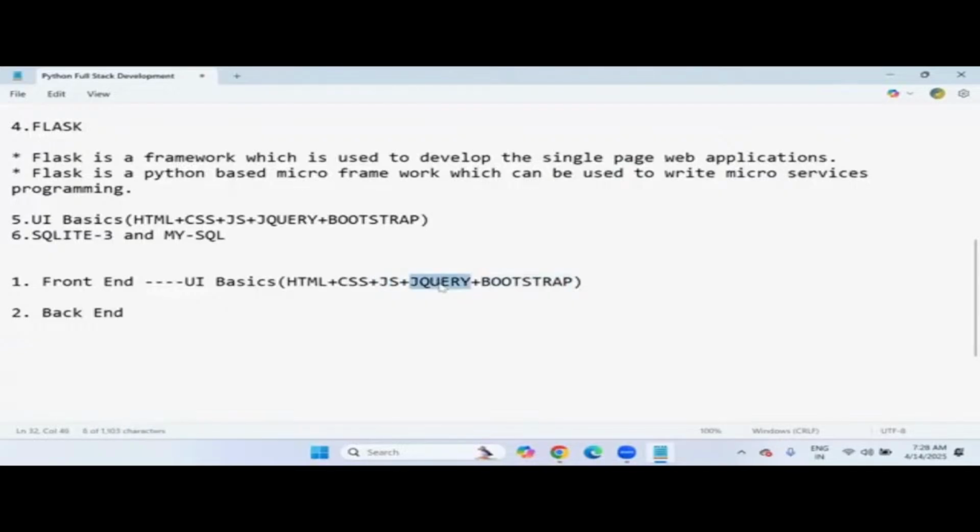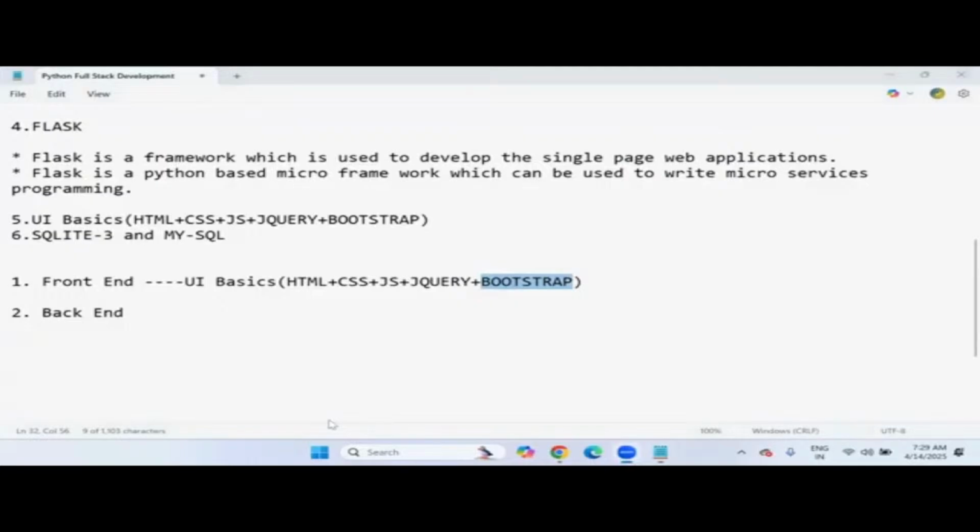It is another framework. Bootstrap is a combination of CSS and JavaScript. So mostly we prefer to use Bootstrap for bringing a better look and feel when compared to normal plain HTML and CSS styling, because nowadays Bootstrap plays a major role in web development design. It brings more look and feel to our web application or our UI, user interface.